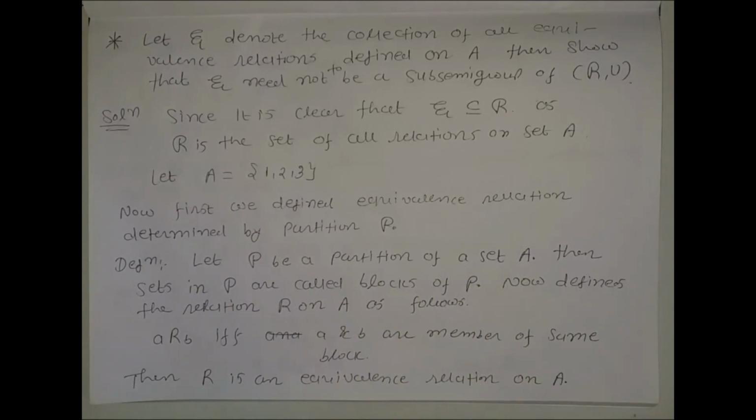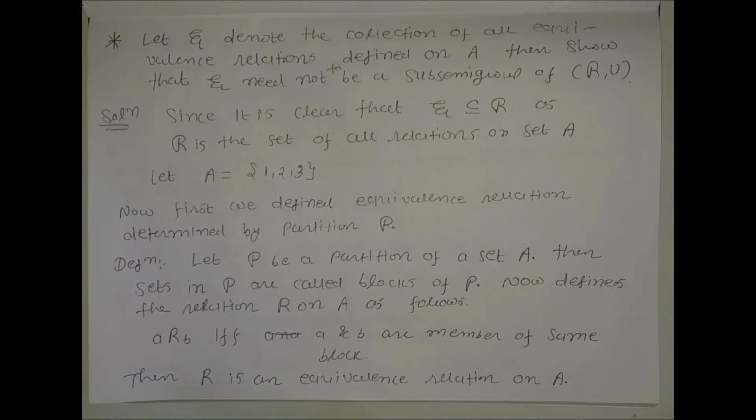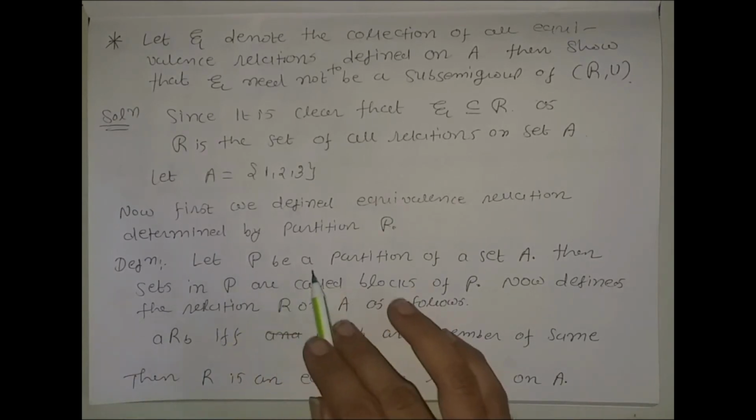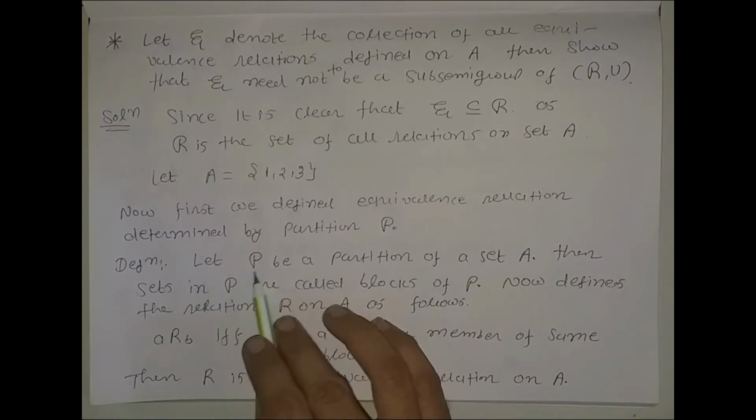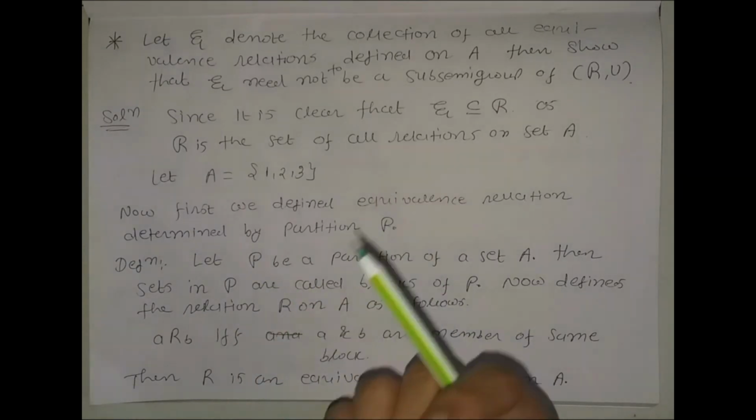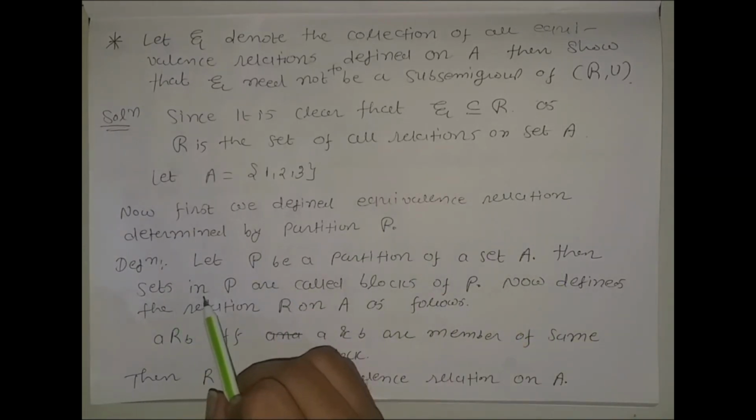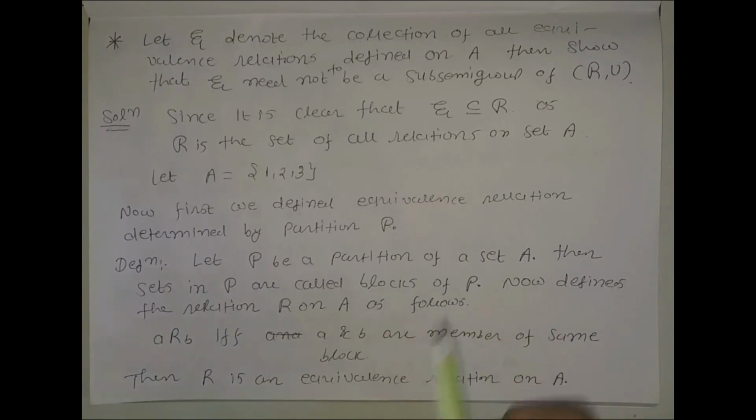What is the partition? We divide a particular set into 1 part, 2 parts, 3 parts, such that the sets inside the partition are disjoint. You can find the definition of partition in Wolfram MathWorld; there are many options for finding it. So let P be the partition of set A. The partition contains small sets, and the sets in P are called blocks of P.